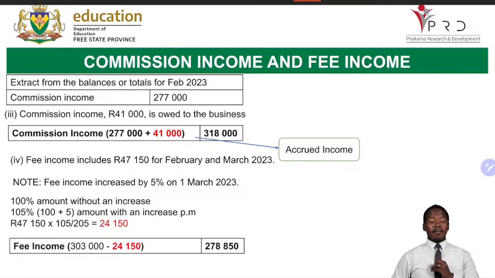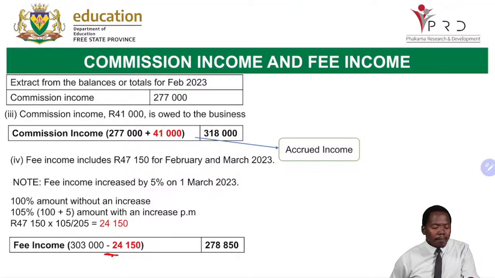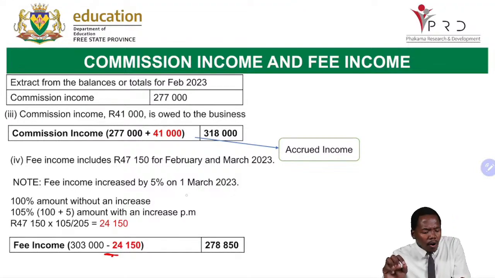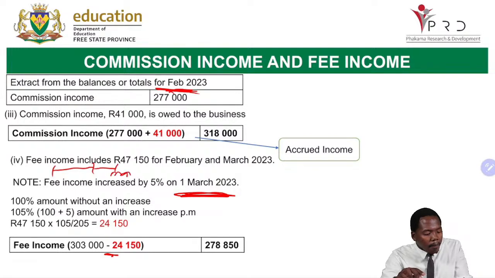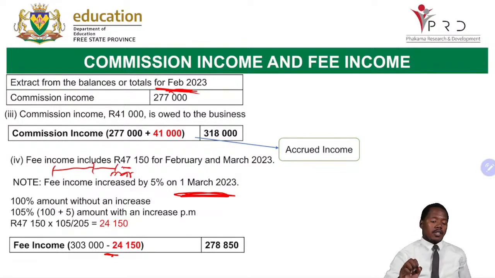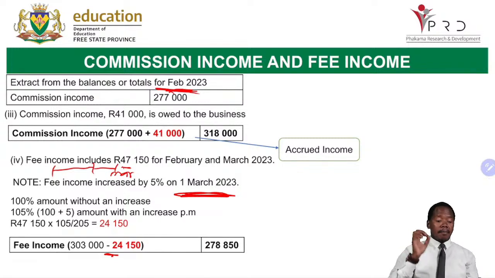On our statement of comprehensive income, we are going to subtract. Why are we subtracting? Because the amount is for March. Our year end is what? February. So on our timeline, remember, March is outside. This is our March. So we subtract March because it doesn't belong to the financial period. Then we get an answer of 278,850.